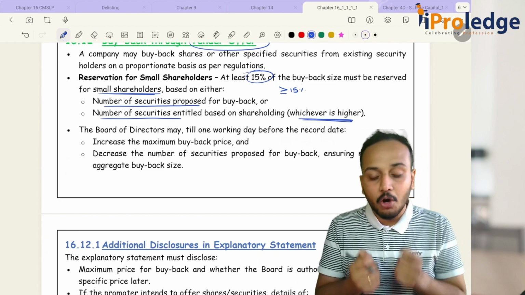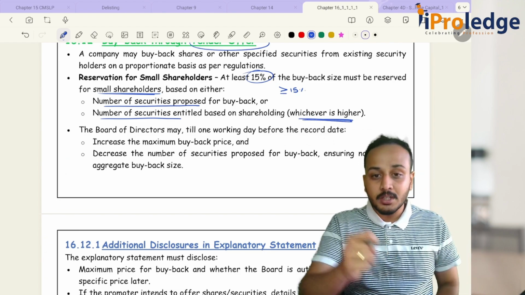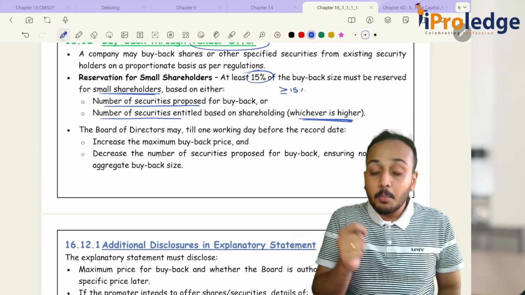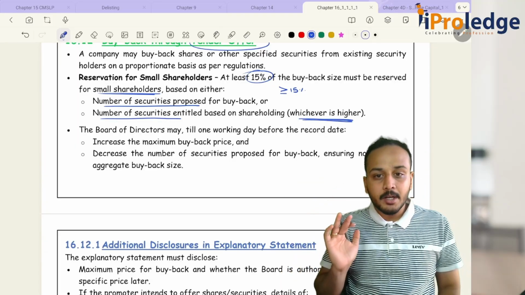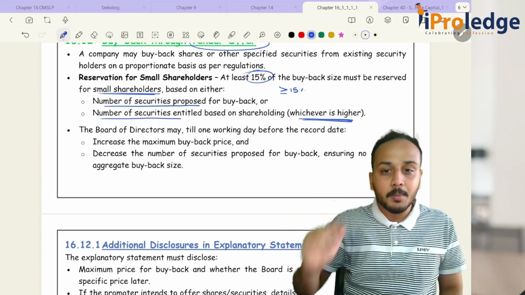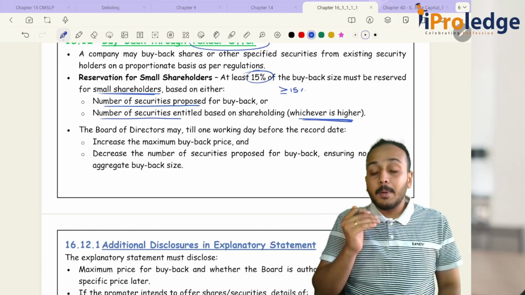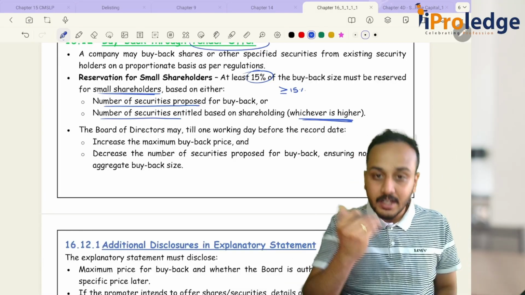So how much will you reserve for small shareholders? 15% of the number of securities proposed for buyback, or the number of securities entitled based on the shareholding, whichever is higher.